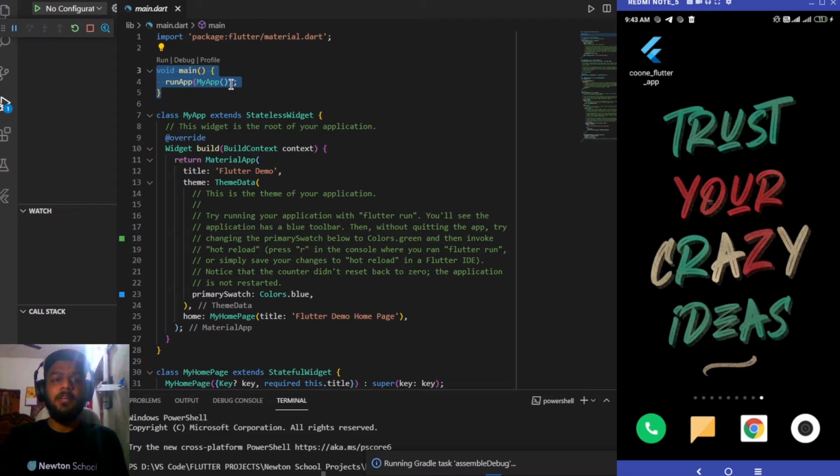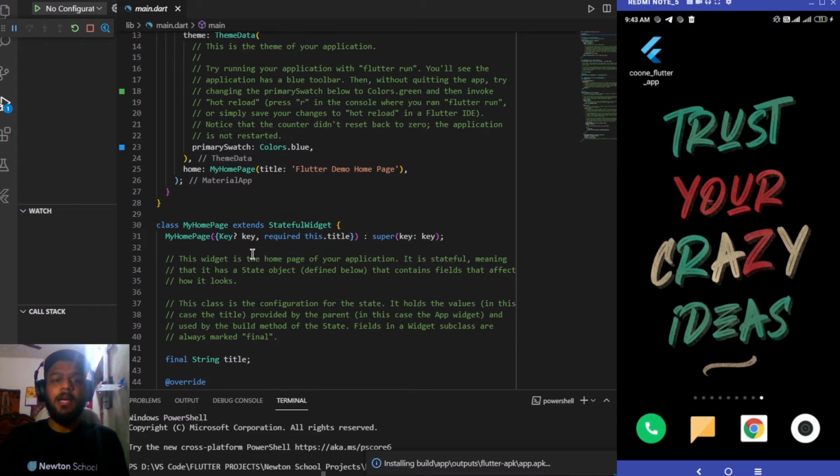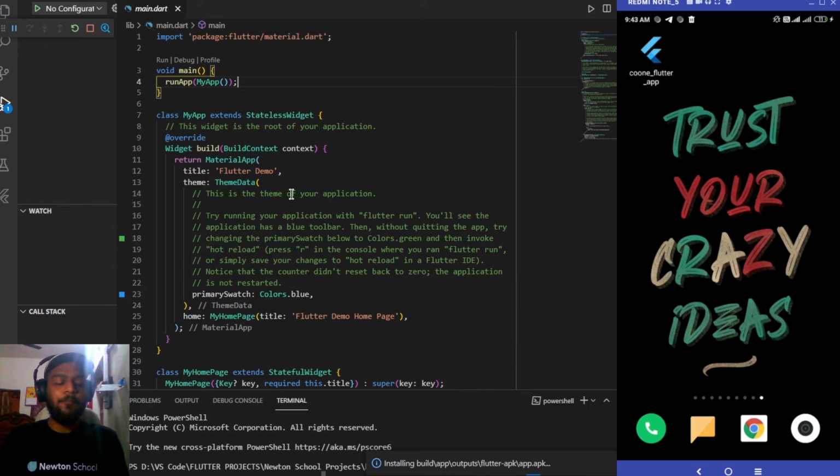Next we have this main function and this runApp function. One interview question particularly related to these two is which of these will be running first. This has been asked of many people, and I have got to know that many of them mess up, saying that runApp will be running first and then the main function. But the truth is that firstly the main function will be executed, then the runApp function will be executed, and through this runApp function all the classes which we are having over here, this MyApp class and this MyHomePage class, will be displayed, or the UI for these will be laid out on the screen.